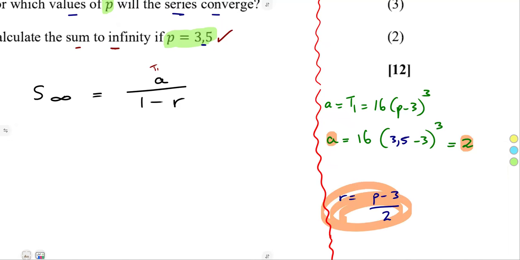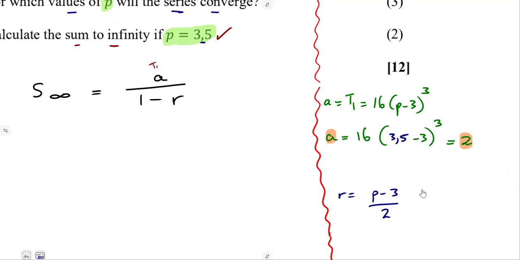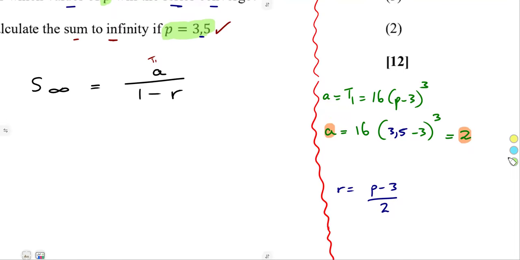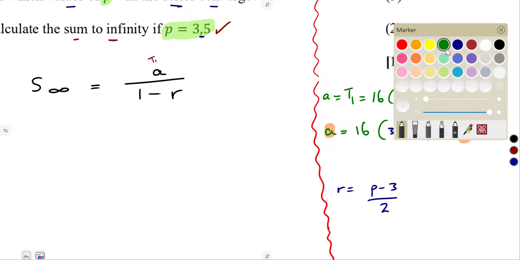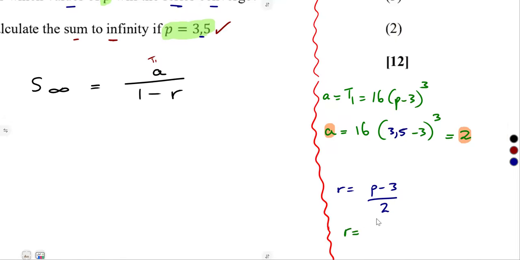Our R is there, but it is in terms of P again. So we must find the exact value by substituting the value of P. Our P is 3,5, remember? So that is 3,5 minus 3, everything over 2.